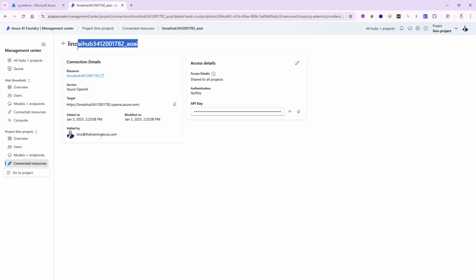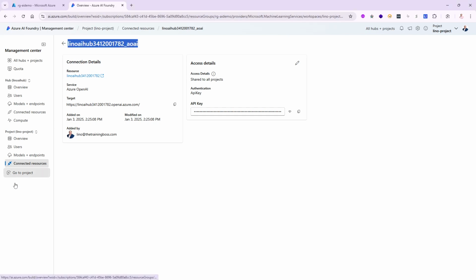I'm going to steal this from here. The one thing that we're really interested in about this OpenAI connection, I need the URL, the endpoint, which is right there. I don't have to copy it because the system will know what it is already. Of course, I need the API key. And another thing that you don't see in here, I'm going to need the version number of the API as well, which already is embedded inside of that specific resource. So that's not a problem. So let's go ahead and see how we can use that.